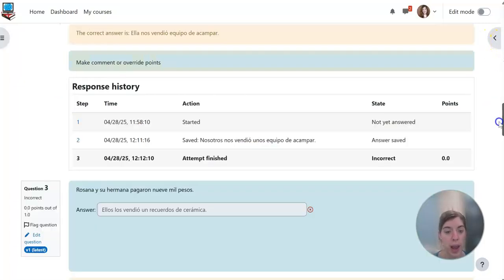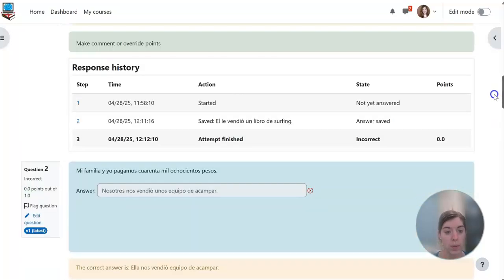So here we figured out, well, let's go back to number 2. Here we figured out the subject is ella, nos vendió un equipo de acampar. Or in this case, it's kind of strange to say an equipment for camping, so you could just leave that out entirely, and that's what the example shows here.